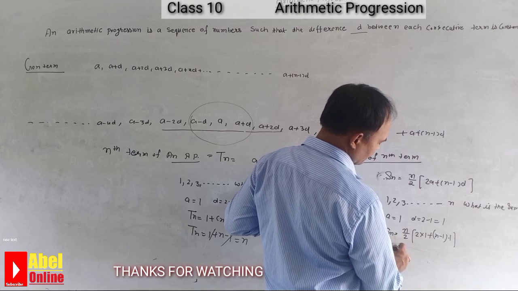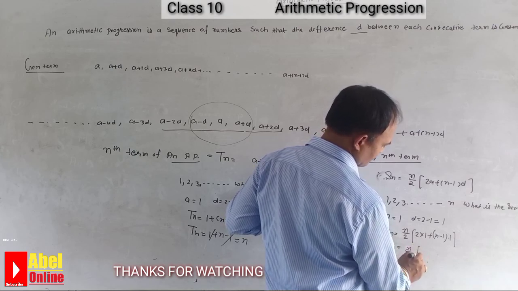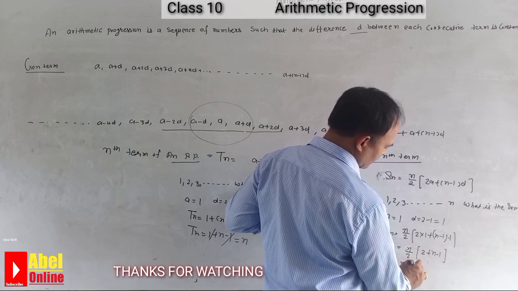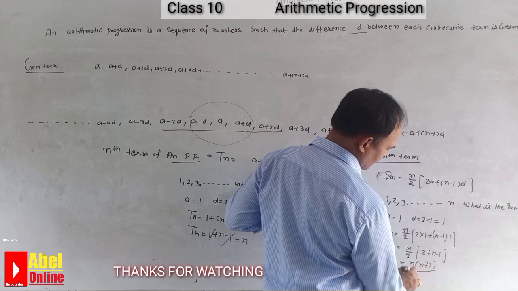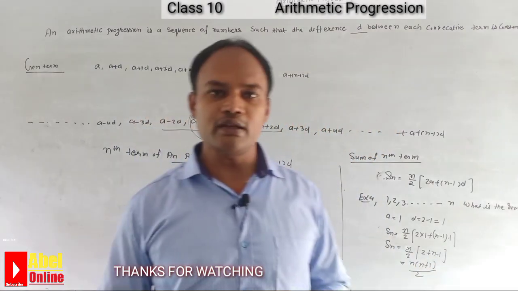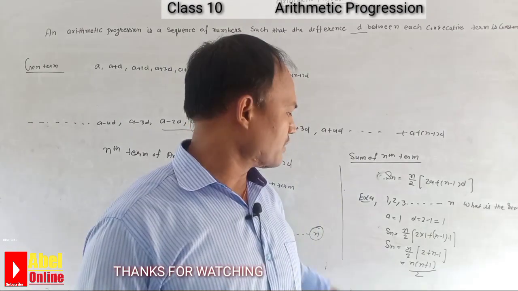So Sn equals n by 2 into 2 plus n minus 1. So we can say that it is n into n plus 1 by 2. It is n into n plus 1 by 2, students. So this is a very important topic. The sum of n terms is n into n plus 1 by 2.